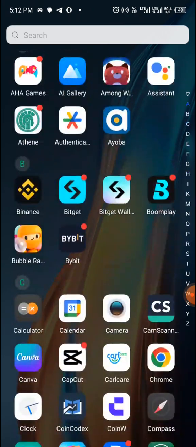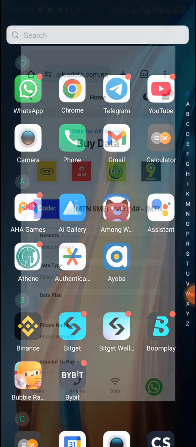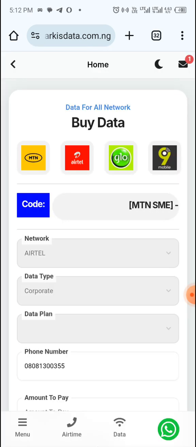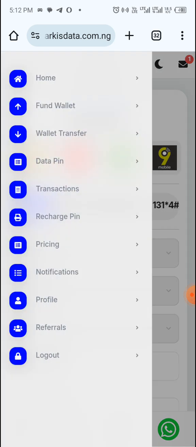So the basic way you can resell your data is, let's go back to Sparky sites. Once you come back here, let's reload the page, and then you log in to the site. Once you log into the site, the next thing you need to do is go to the home page.